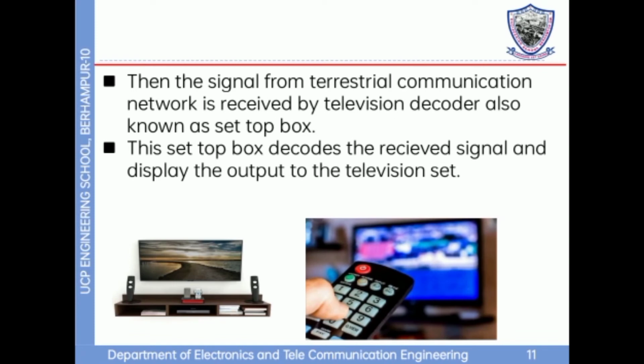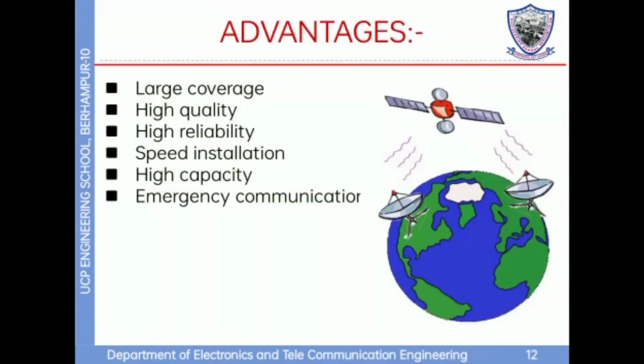Then the signal from the terrestrial communication network is received by the television decoder, also known as a set-top box. This set-top box decoder receives the signal and displays the output on the television. Advantages: large coverage, high quality, high reliability, speedy installation, high capacity, emergency communication.